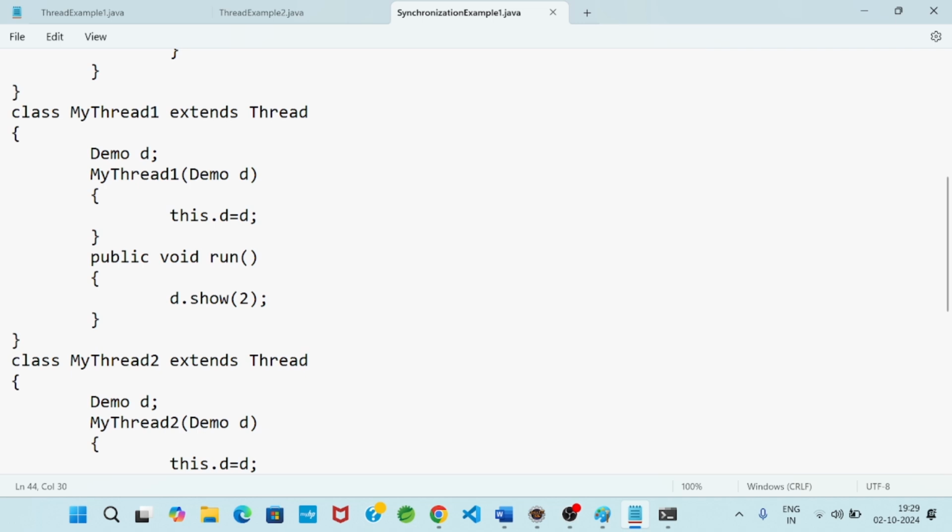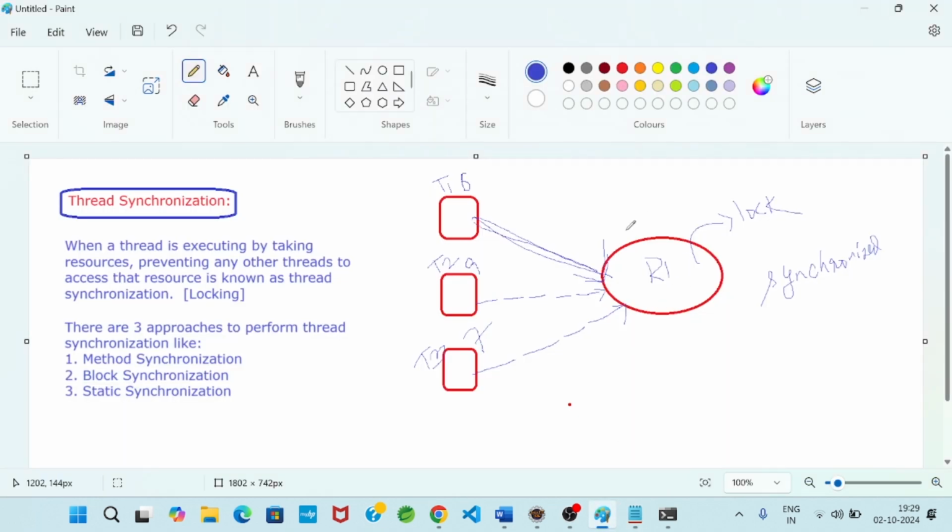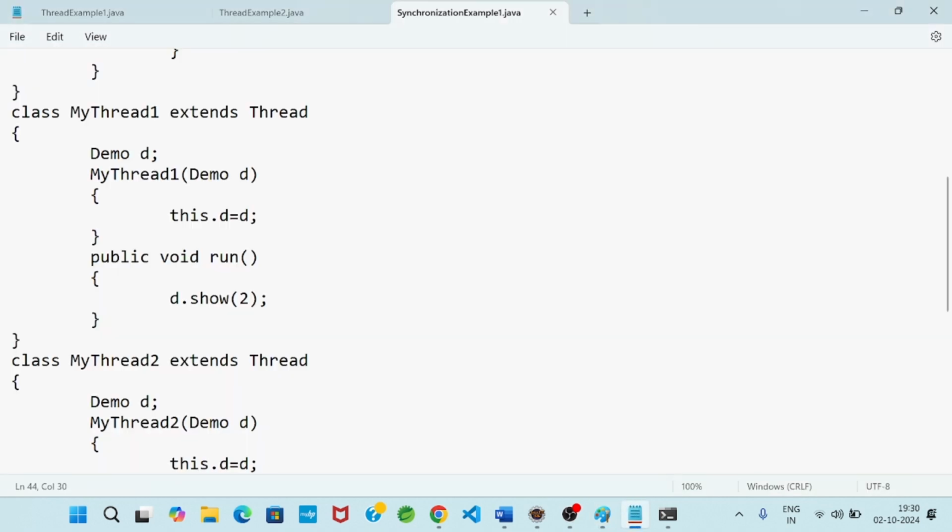But the synchronization concept is saying something different. Synchronization concept is saying once a resource is locked, T1 executing by taking R1, and R1 we will lock. First T1 will complete its execution, then R1 will be released. Then first T1 output we will get, then T2 output.